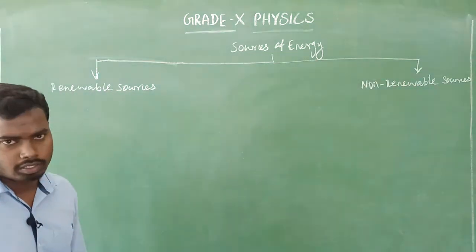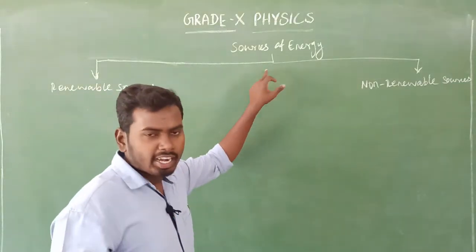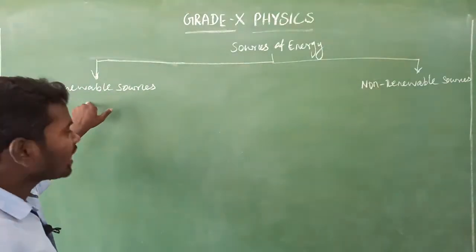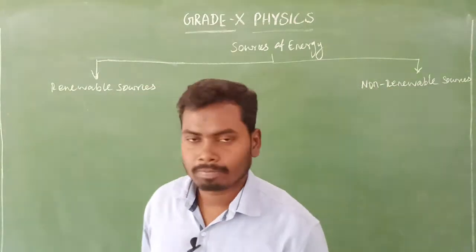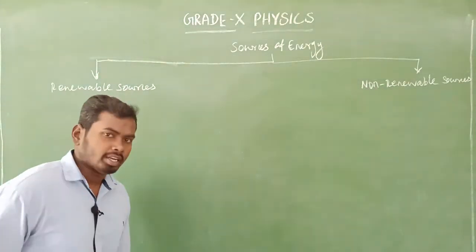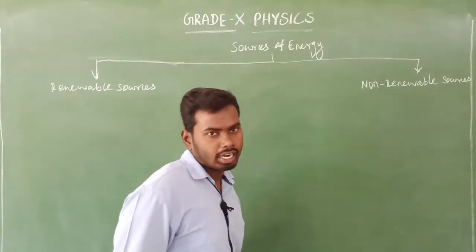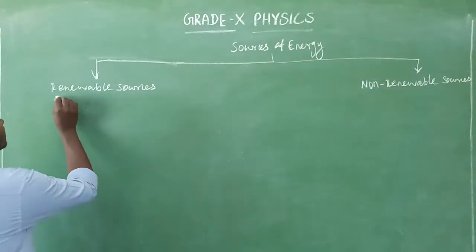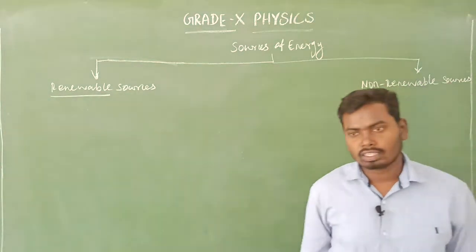Non-renewable source of energy. Look at here. All source of energy can be divided into two categories. First one, renewable source of energy. Second one, non-renewable source of energy. Okay, we will see one by one. First we will see renewable and second we will see non-renewable. Let's get started. What is renewable, sir? What is renewable sources of energy?